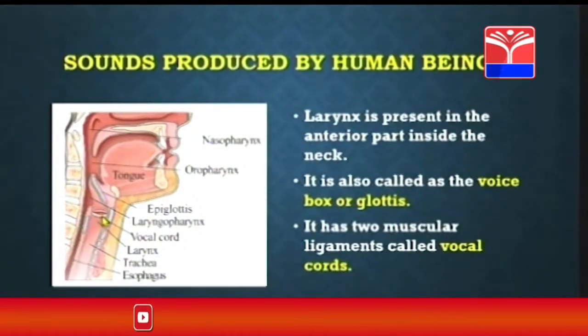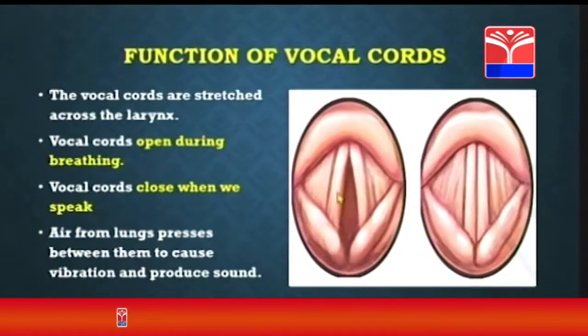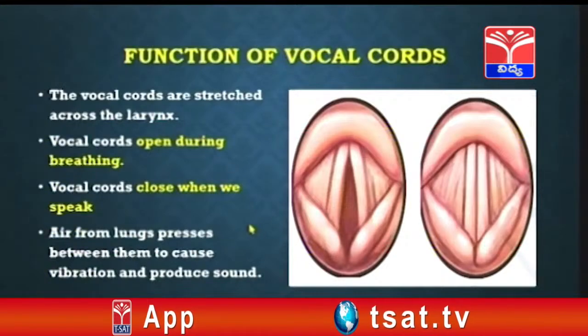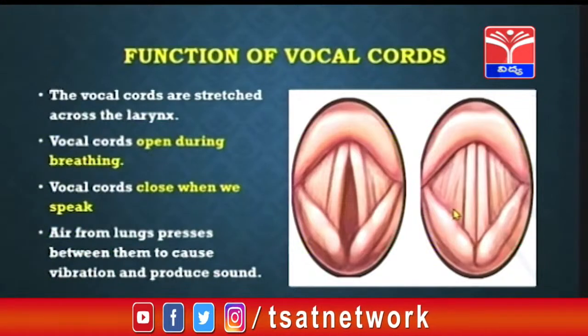Okay, children. Now let us see what is the function of these vocal cords. Vocal cords are open when we are breathing. Okay, children, this is an open vocal cord. When we are breathing, the windpipe has to be open to allow air in and out. So, when we are breathing, the vocal cords are open. And when we speak, surprisingly, the vocal cords are closed.